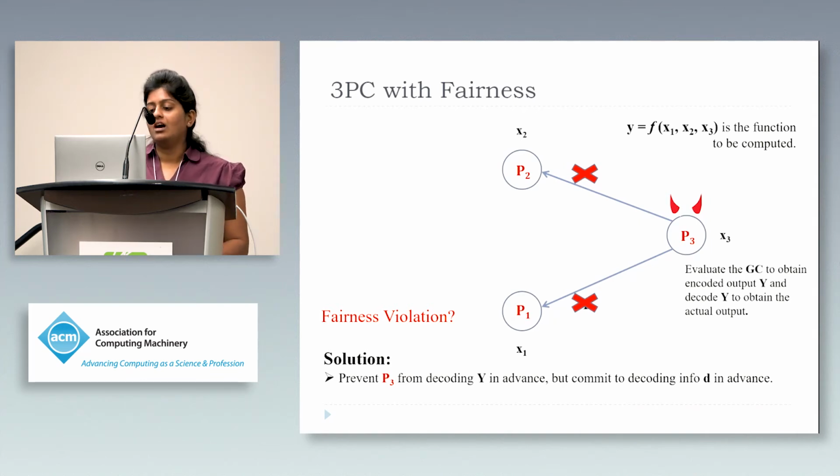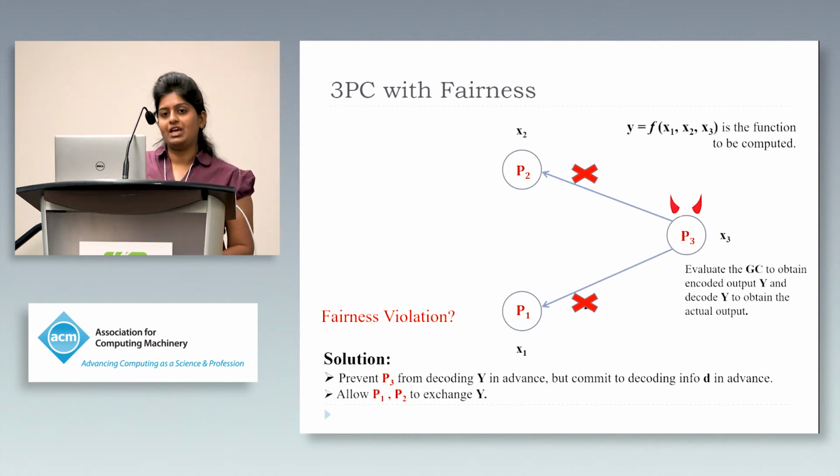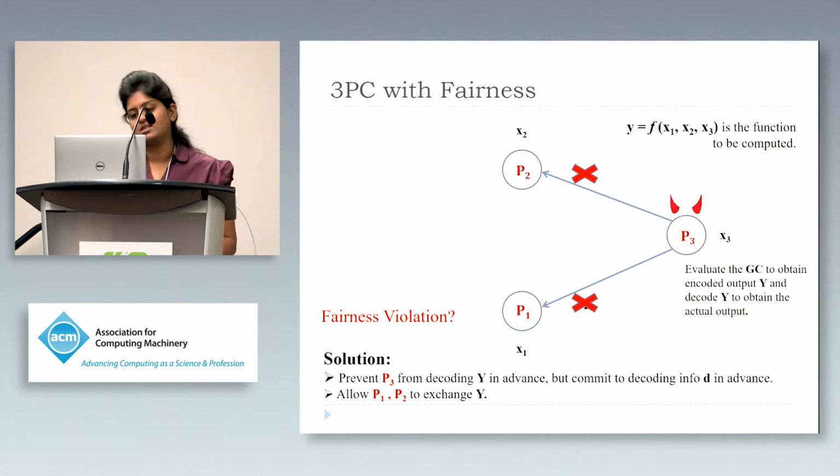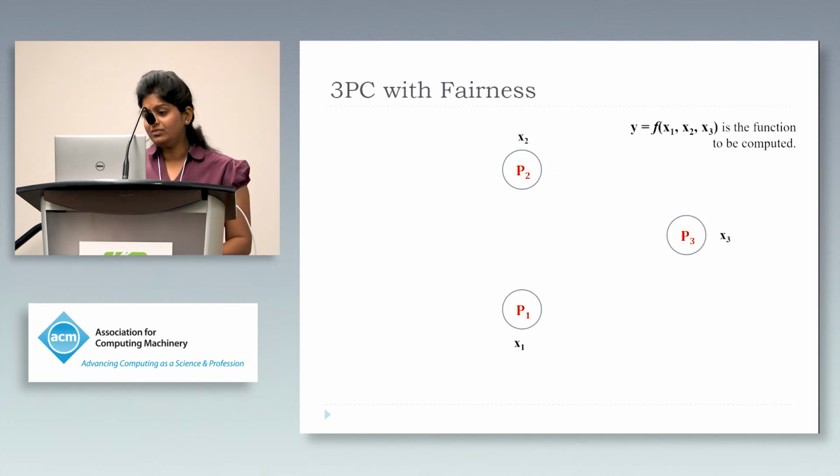Having done this, another important strategy is that we allow P1 and P2 to exchange the encoded outputs to prevent P3 from selectively sending to only one of the parties. And also, P1 and P2 exchange the encoded output only if they are satisfied with the validity of the encoded output sent by P3. Now let's see if these solutions fix all the problems and guarantee fairness.